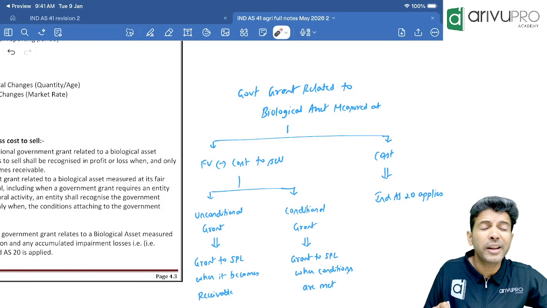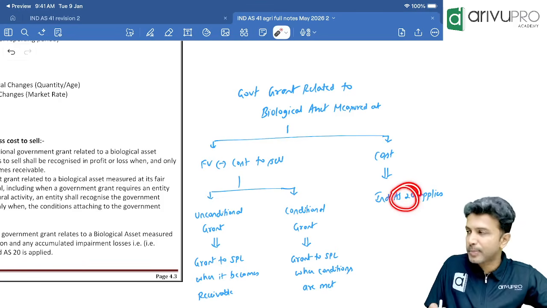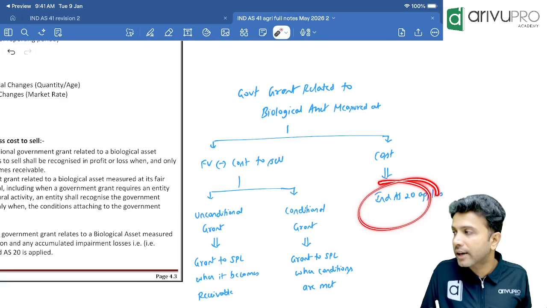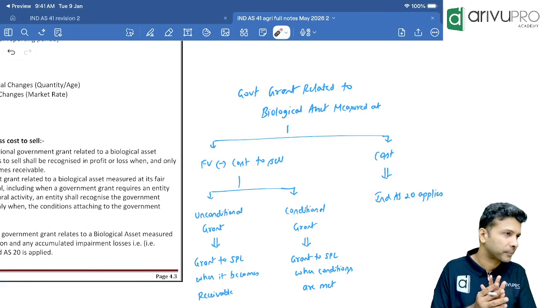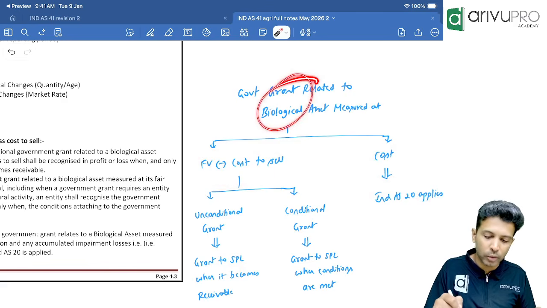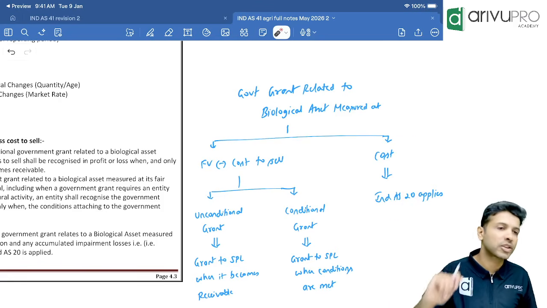What is Ind AS 20? Accounting for government grant. Ind AS 20 is a specific standard which talks about accounting for government grants. So whatever that standard says, you apply that. Basically, only if the fair value less cost to sell approach is followed will the Ind AS 41 accounting work. Otherwise, Ind AS 20 shall apply.